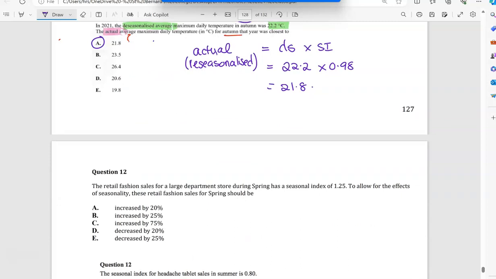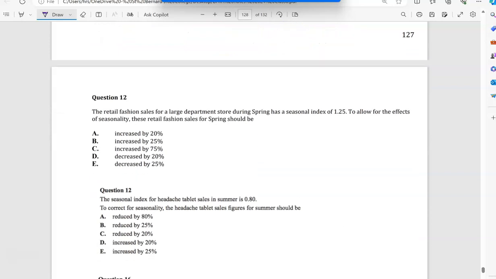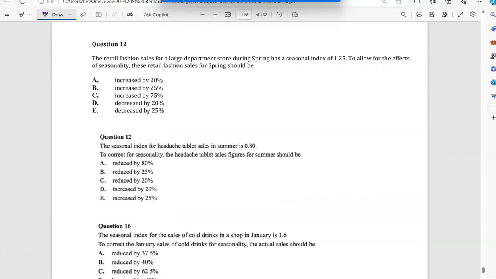Okay, question 12. Here, these were what we were talking about when you have to deseasonalize the data. Remember when we started talking about what percentage it changed by? And remember I said, use a made up actual of 100.